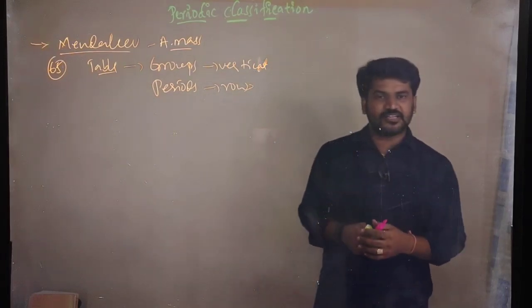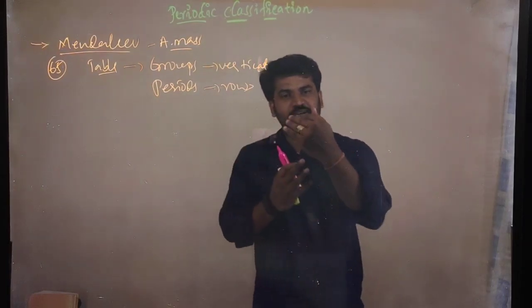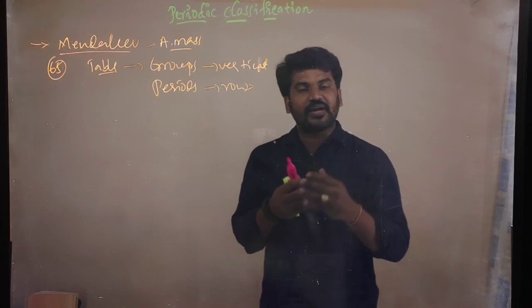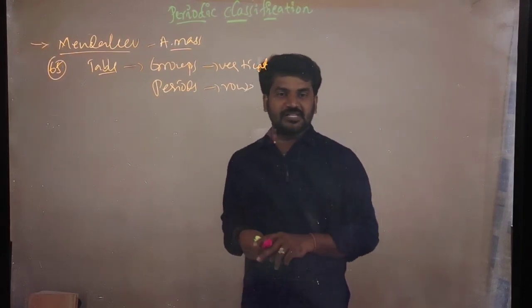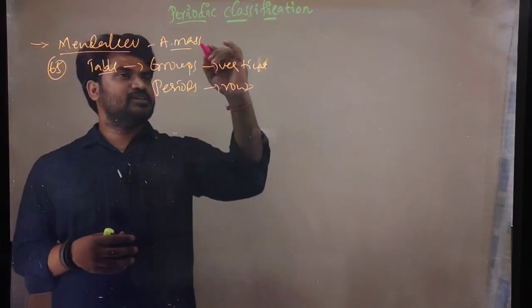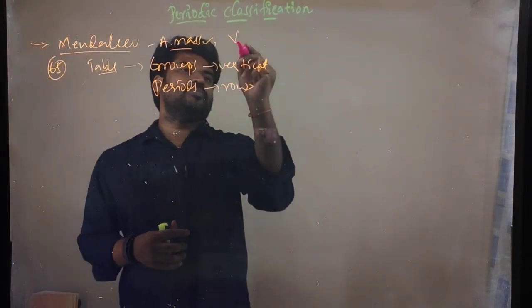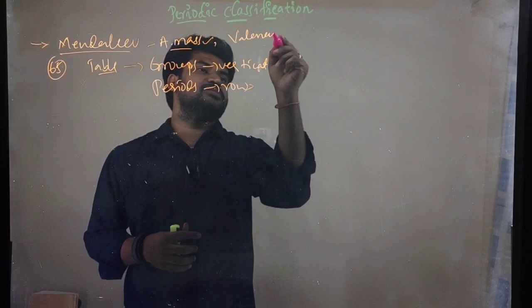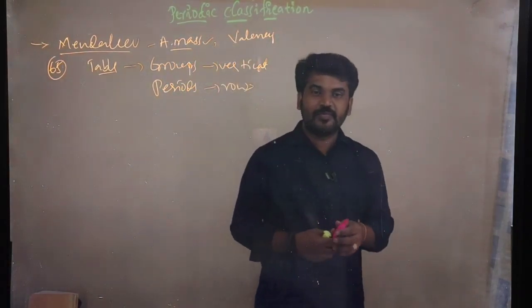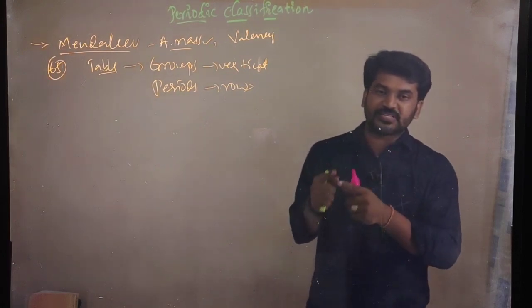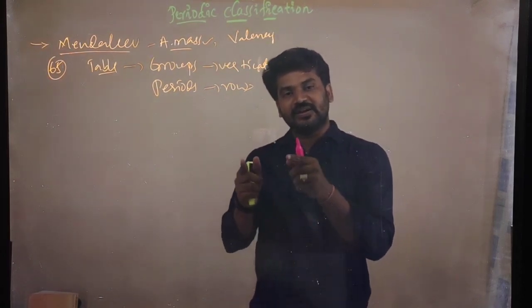So like that he arranged the elements into groups and periods. Which properties did he take? One is atomic mass, and one more property he took, the valencies of the elements. Based on these properties he arranged the periodic table.